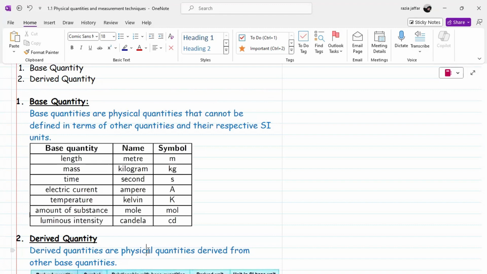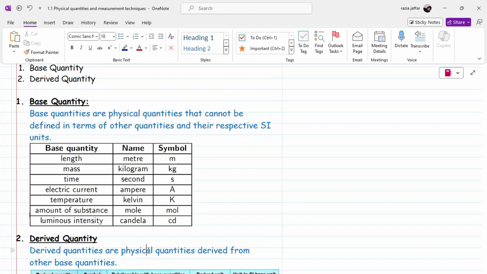And then the last is the luminous intensity. The unit is candela, which is not discussed in our O-level syllabus. So the first five we will discuss in our syllabus. That is length, mass, time, electric current, and temperature. These are among the seven base quantities.